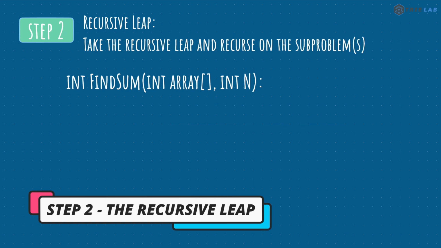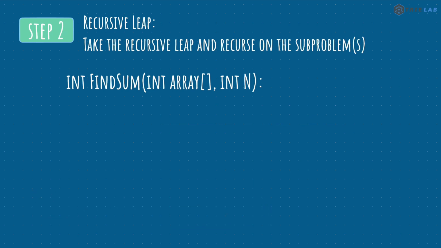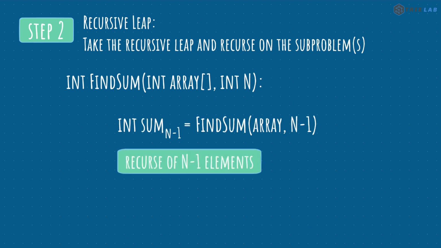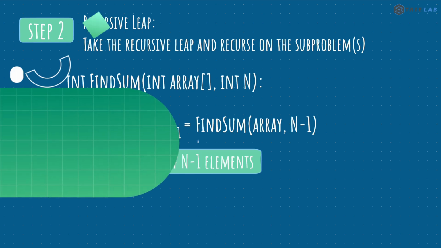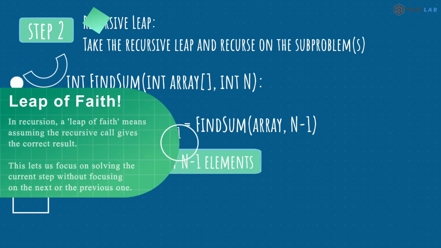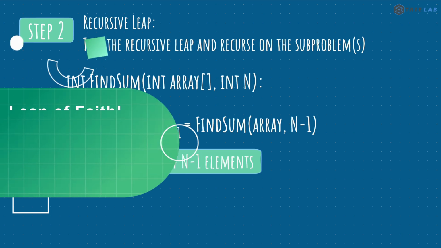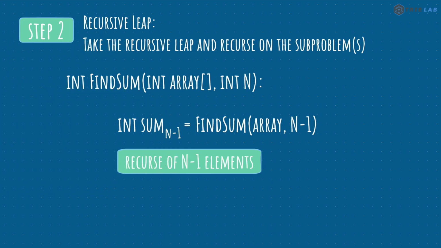We will deep dive into this in more detail at the end of this video as well. This step tells us that if it works for n-1, it should work for n as well. Now this is also where we have to take the recursive leap of faith to recurse onto the subproblems. So if we take the recursive leap and recurse onto the subproblem we identified before, that is the sum of n-1 elements, with the faith that this method will correctly give us the result. We are calling this step a recursive leap since we have not yet completed the entire function, and the most important part of this step is to assume for now that this function will definitely work for n-1.